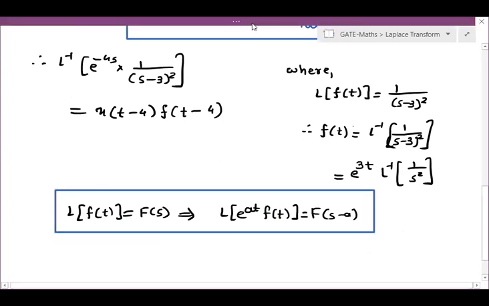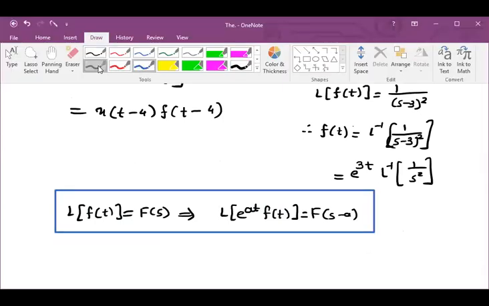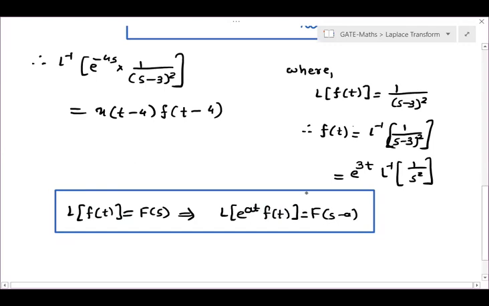So this question is particularly a combination of first shifting and second shifting property, right? So see over here, from s minus 3, from F of s minus a, we are moving towards F of s. So when we are moving towards F of s, you have to multiply e to the power at into f of t. And what is your f of t? F of t is Laplace inverse of F of s. Is it clear or not?